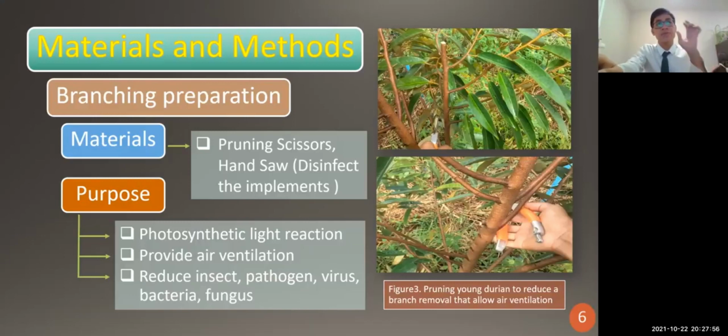The purpose of branch architecture is to induce the photosynthetic light reaction, to transform light into energy, ATP, and then produce carbohydrates, and to provide air ventilation, as I mentioned earlier, to get rid of disease, pathogens, viruses, and bacteria.